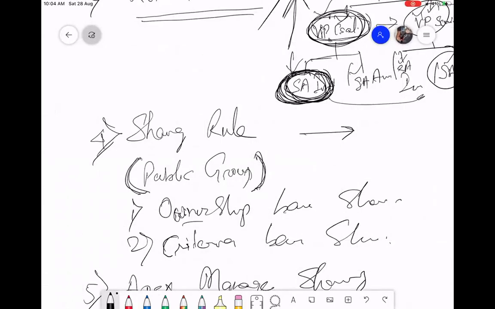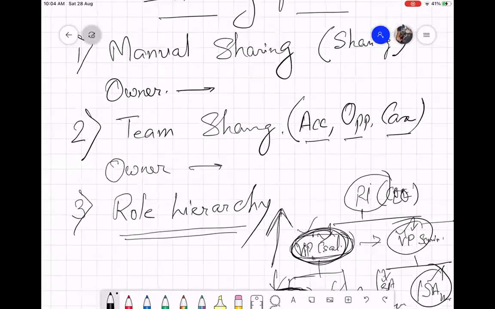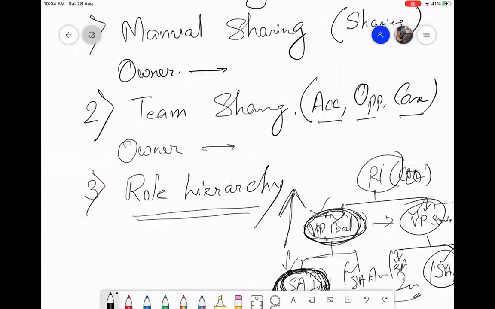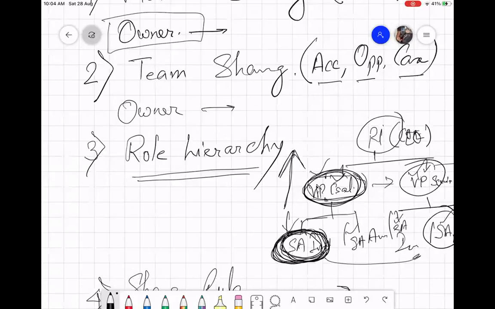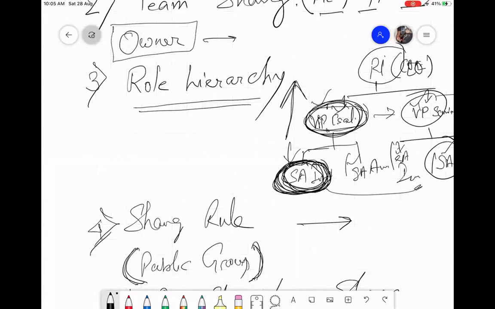Apex managed sharing, I will give you a link after we cover process builders and flows, and we'll see that later. Manual sharing is sharing my record to somebody else one by one. Team sharing is where I can create my own team and assign that team to a record. Automatically, all these people get shared, or I can individually add my team to a record. Role hierarchy is automatic sharing. Role hierarchy is set by system administrators.